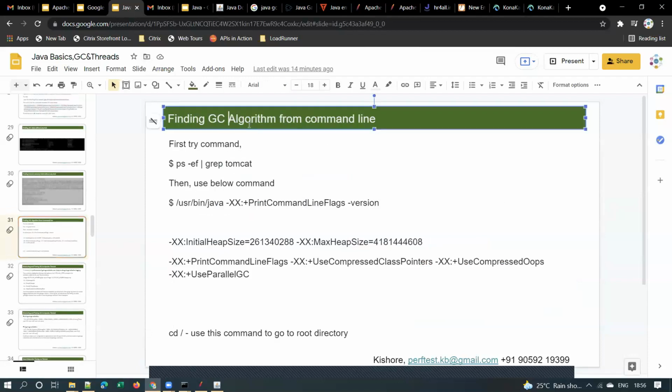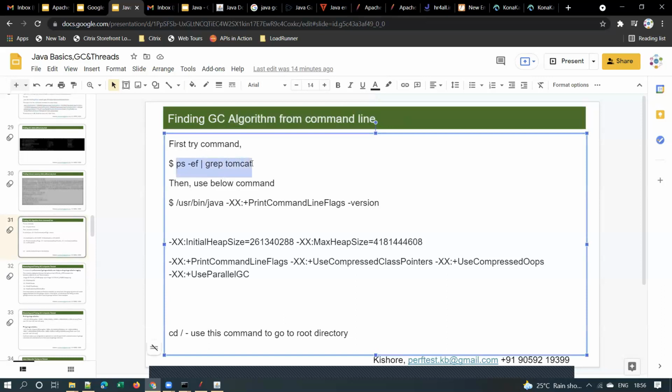Use this command for finding the GC algorithm from the command line. If you use this command, ps -ef | grep tomcat, the output will show initial heap size, max heap size, and UseParallelGC. That means this application is using parallel GC. That's the information we get if we use this command, ps -ef | grep tomcat.